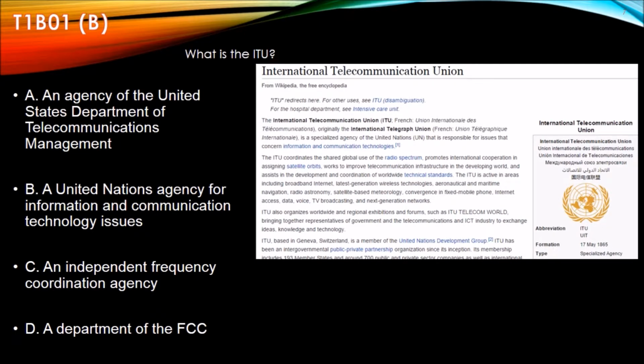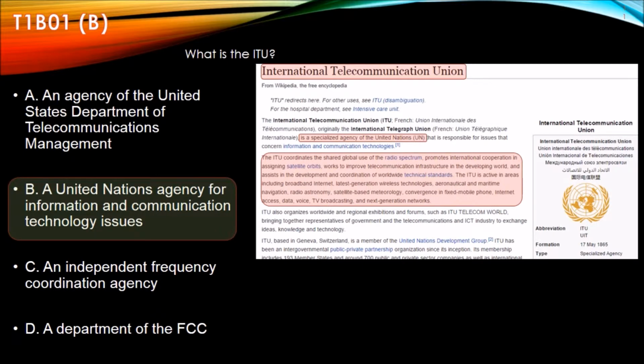Let's jump over here and look up ITU on Wikipedia. And we see the ITU is International Telecommunications Union. And it is a specialized agency of the United Nations. There's a big long paragraph here that discusses what they're doing, but primarily they try to coordinate frequency use around the world, making the answer to this question B, a United Nations agency for information and communication technology issues.